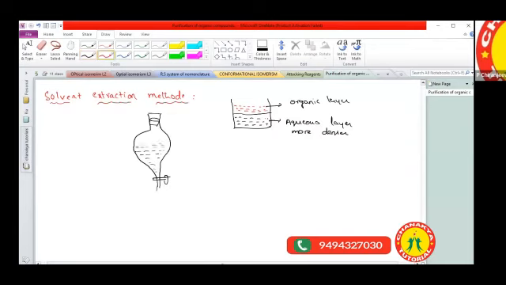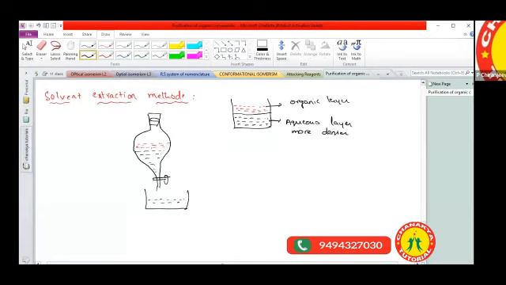Then how can we separate them? Slowly, if you release the tap, the water comes out drop by drop. Once you have collected all the water, we can stop the tap. So we can separate the oil and the water separately. Now we get water separately and oil separately.